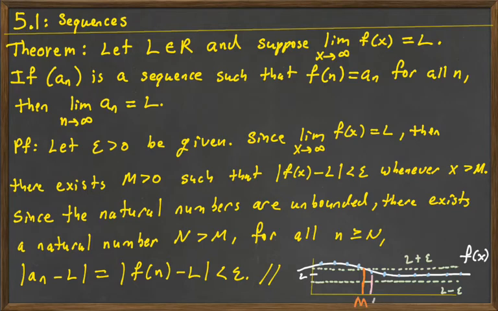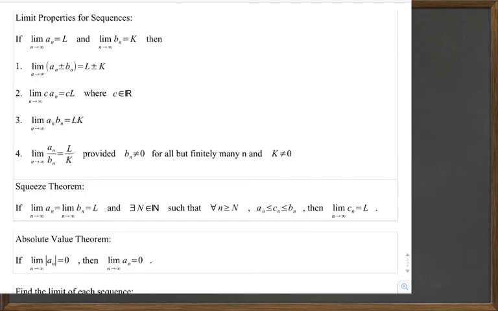So here would be your m, and then your n would just most likely be a little bit further along, the next positive integer. If m is a positive integer, then n could be equal to m. Okay, and so that's kind of the idea of what's going on. And so if we can find a function that agrees with our sequence on the positive integers, or the natural numbers, then we can convert things about sequences into things about functions, and we know a lot about doing functions and their limits, L'Hopital's rule, all kinds of theorems. So that's what we've got going on the next page here.